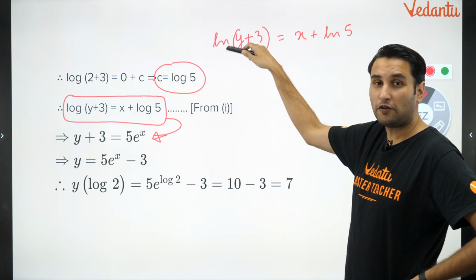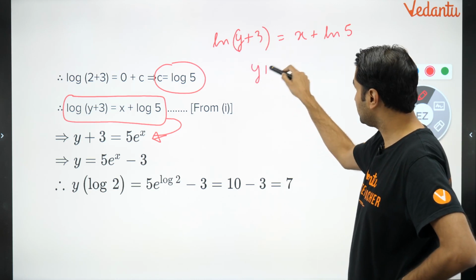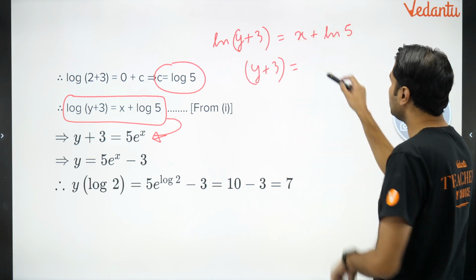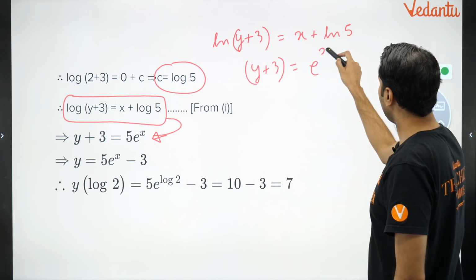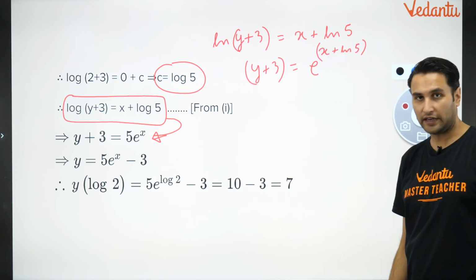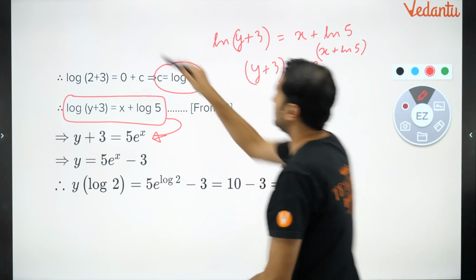Converting this in the form of exponential, y plus 3 is equal to e raised to power x plus ln 5. Agree?